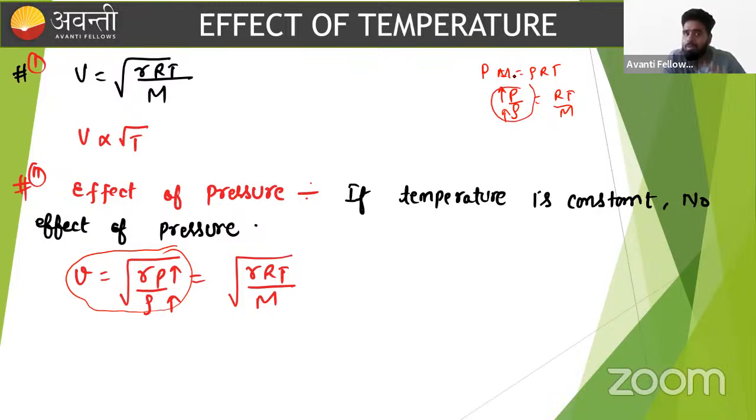Whenever we have to observe the effect of pressure, we just convert into temperature form, and by converting we can easily say it does not depend upon the pressure. The temperature is constant, so there is no effect of pressure.